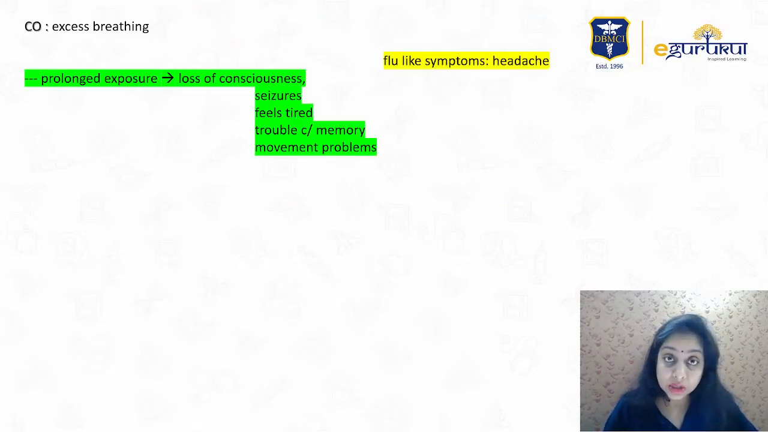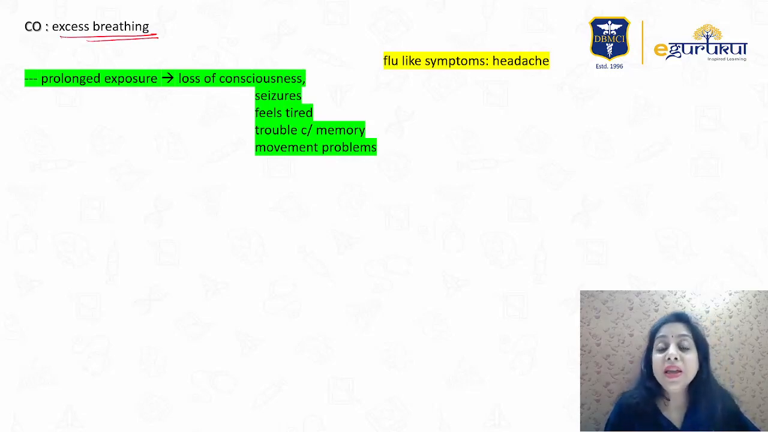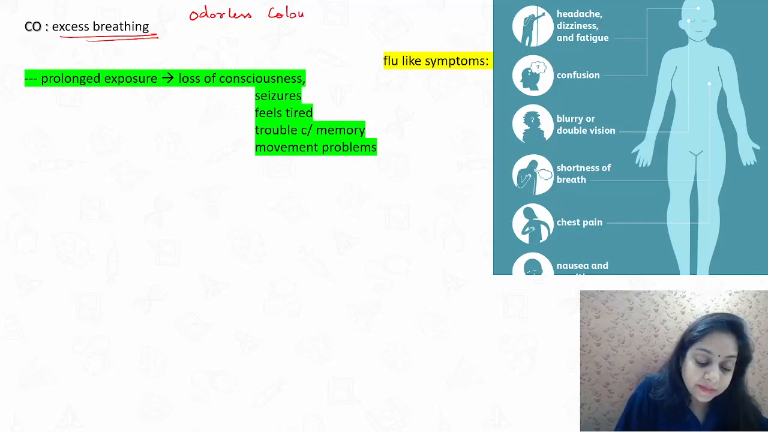Second is our choice B, carbon monoxide. A carbon monoxide patient shows excess breathing. We are not talking about increased consumption of oxygen here; the metabolic rate is not being increased. Just excess breathing is there to compensate for the reduced oxygen delivery. What happens is that carbon monoxide is an odorless and colorless gas.